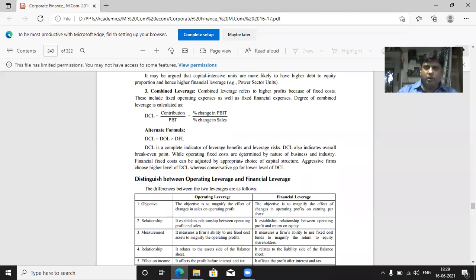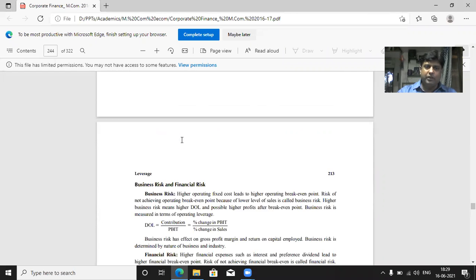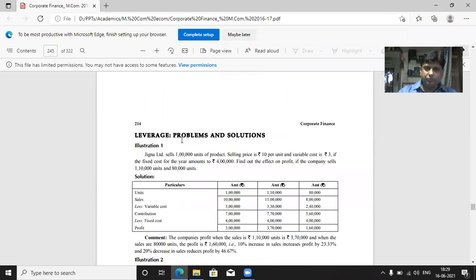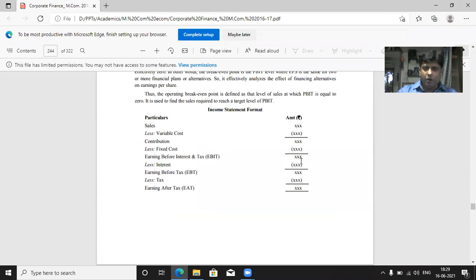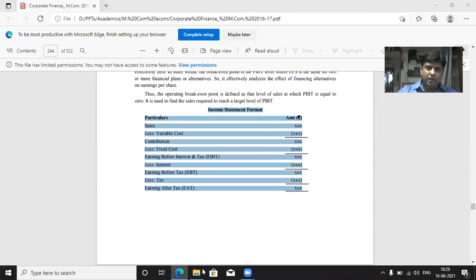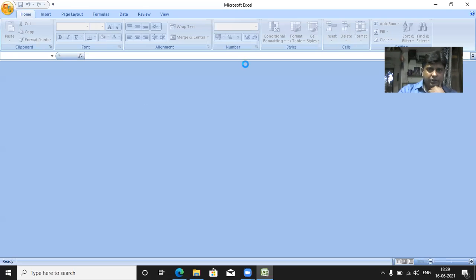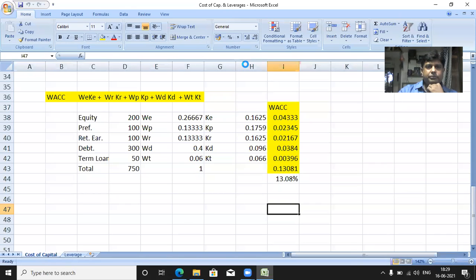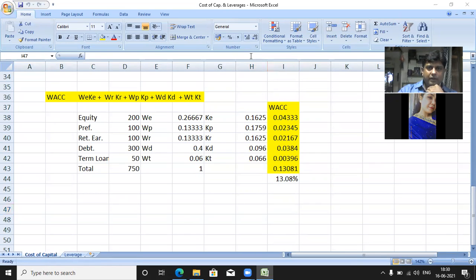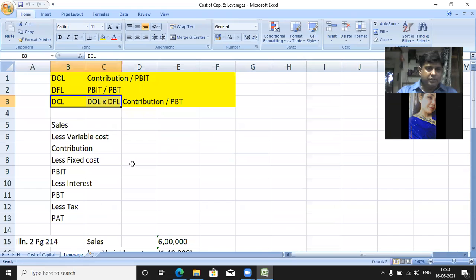Most of the time they may ask combined leverage, because it is nothing but operating multiplied by financial. If you multiply both, you will get the combined leverage. This formula is very, very important to get any kind of leverage. So we will take up the questions which we did. We did average cost of capital. Today we will be taking care of leverages.